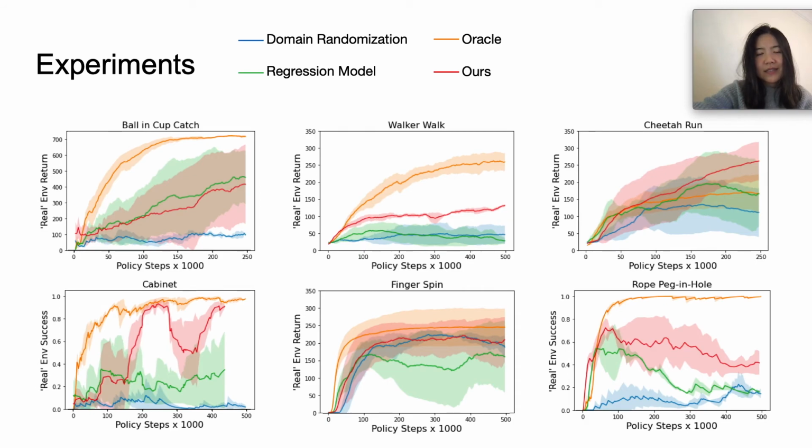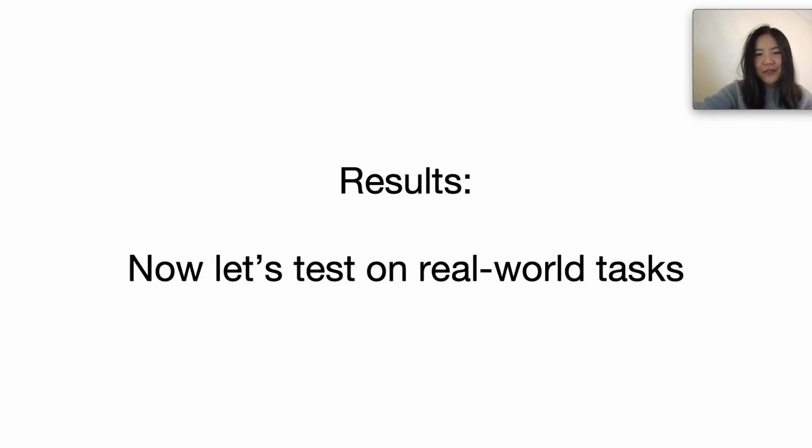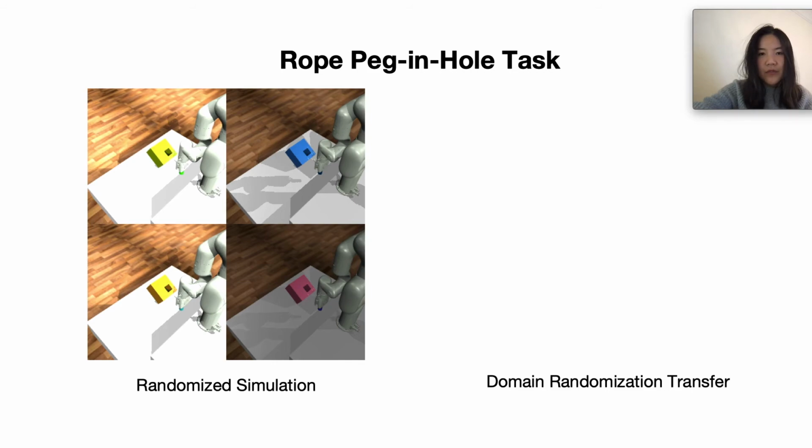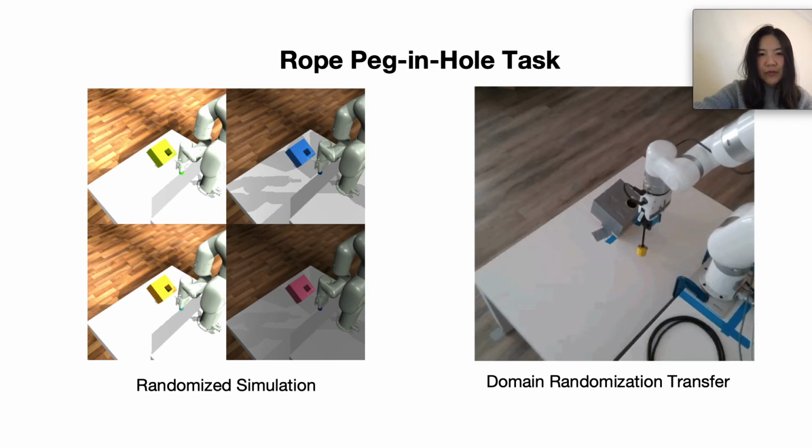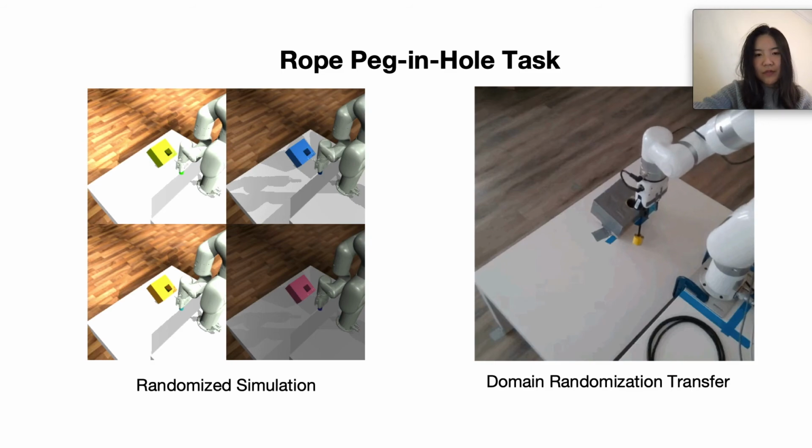So with this sign of life in mind, we then tackle the real task at hand here, which is sim-to-real transfer. We look at some tasks where it's difficult to directly simulate the task in simulation because of properties like using deformable objects like rope. So the first task we look at is this rope peg and hold task, where on the left we see some domain randomized variance, and on the right we see what happens when we try to transfer a domain randomized policy directly to the real world. Essentially we see here that it doesn't transfer at all.